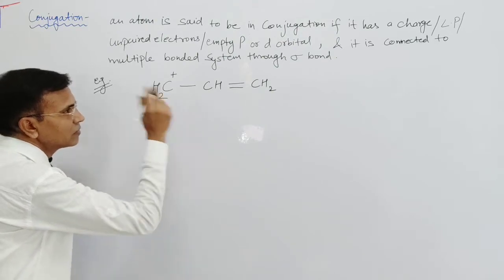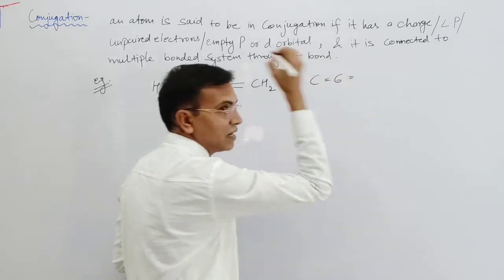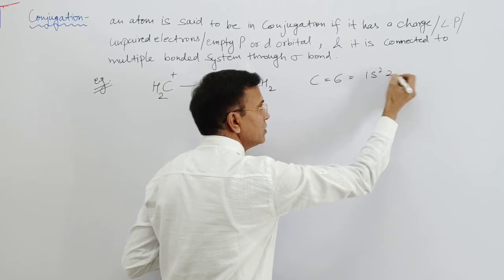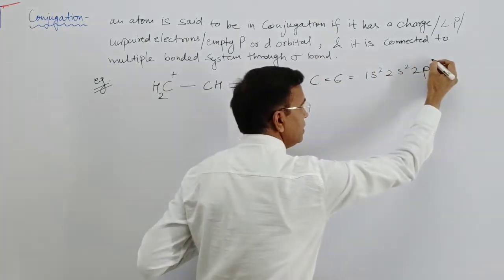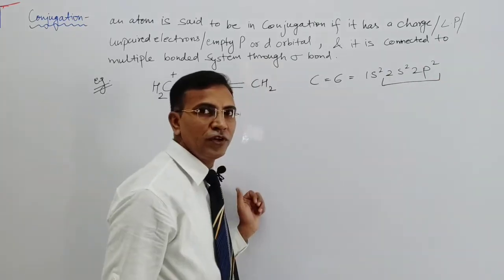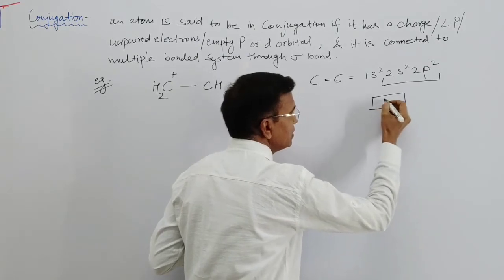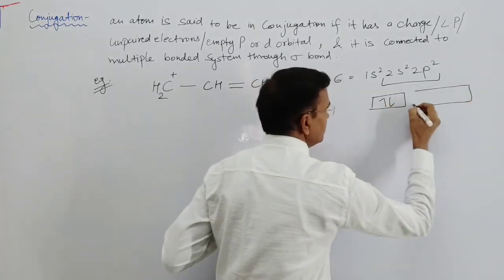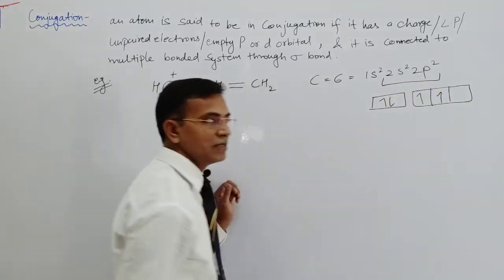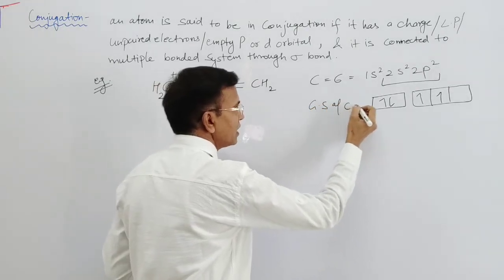This carbon has 6 electrons. 6 electrons means the electronic configuration is 1s2, 2s2 and 2p2. So this is the outermost electronic configuration. In orbitals it is like this, right? So this is the ground state of the carbon atom.